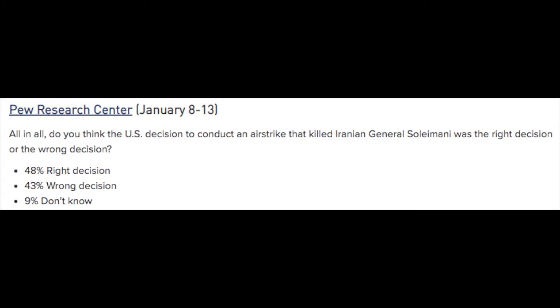The United Nations is definitely against it, and it is against international law, but is that okay? Like if Obama or Trump take out an international bad guy, if we take out Osama bin Laden and Congress didn't approve it, is that okay? If Trump takes out Soleimani, is that okay? This is an open question in our country. I would say internationally, most countries are against it. I would say the United Nations is against it. Some in our country are against it, and some in our country are for it.